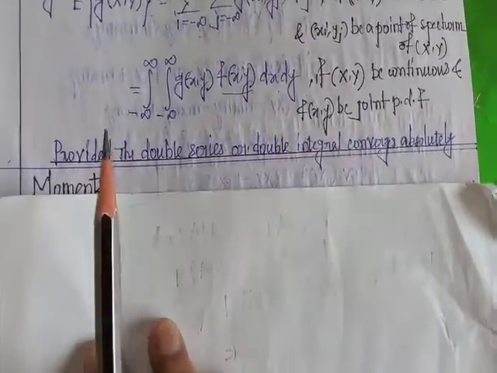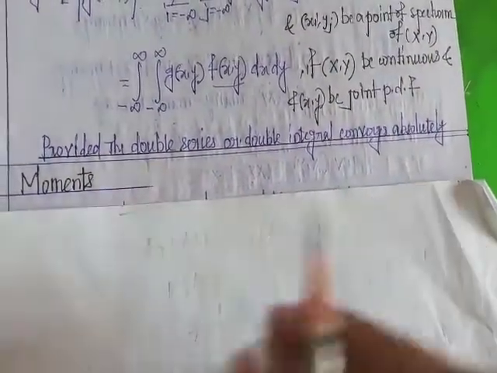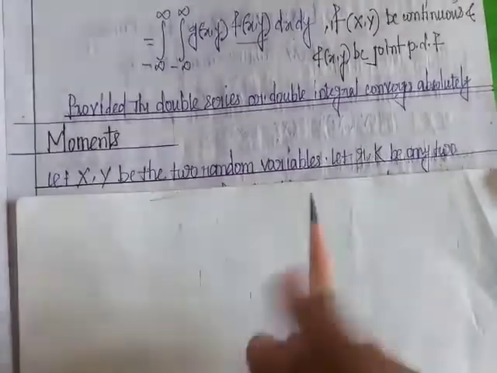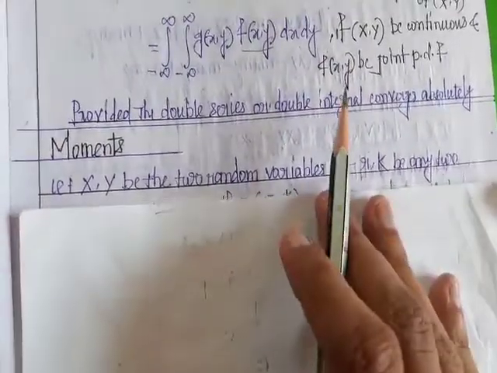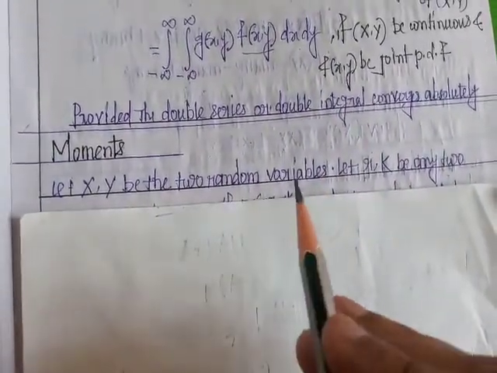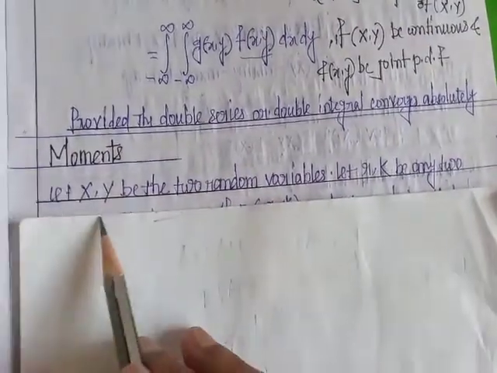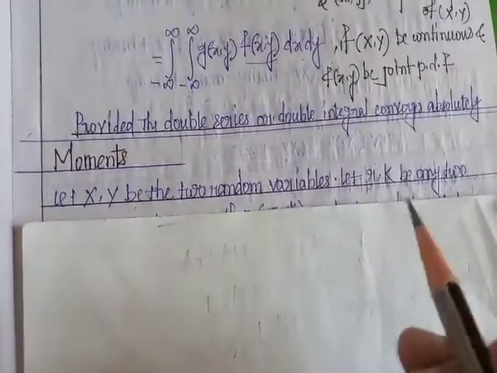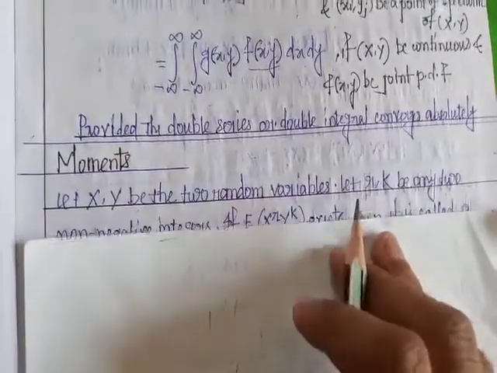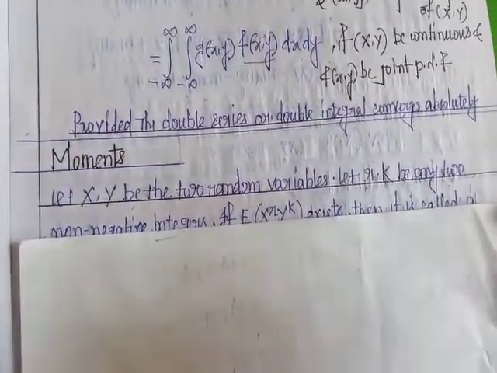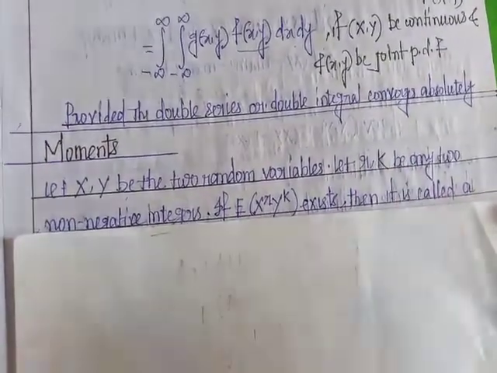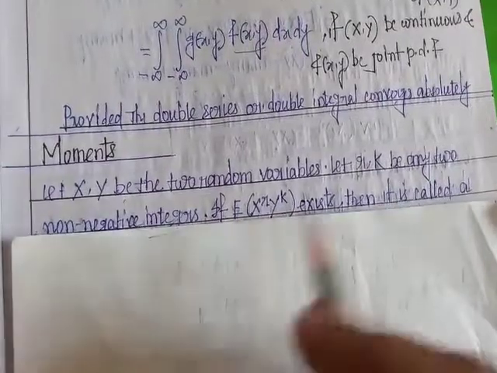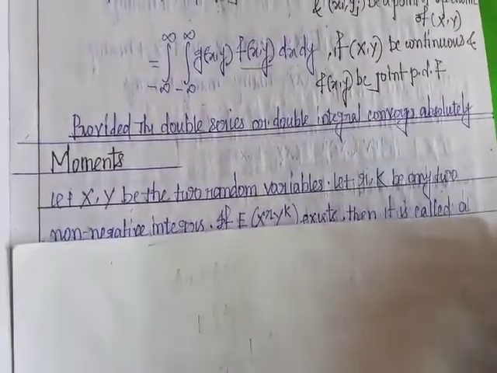Next we discuss moments. We already discussed moments for one variable. Here, moments for two variables. Let x and y be two random variables, continuous or discrete, and r and k be two non-negative integers. Non-negative integers means 0, 1, 2, 3 and so on. This is called non-negative integers.